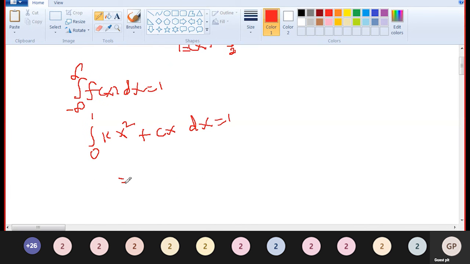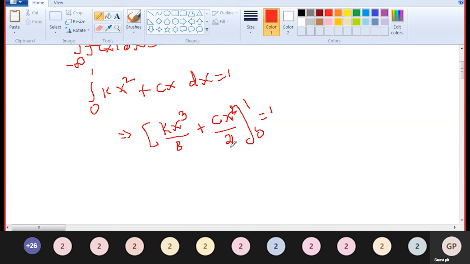Now integrate. We get k x cube by 3 plus c x square by 2, from 0 to 1, is equal to 1.